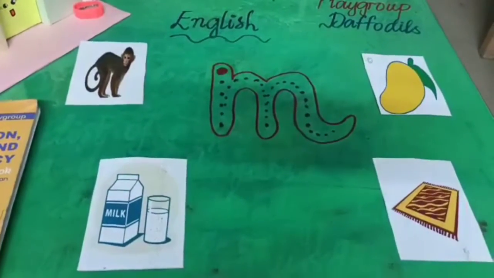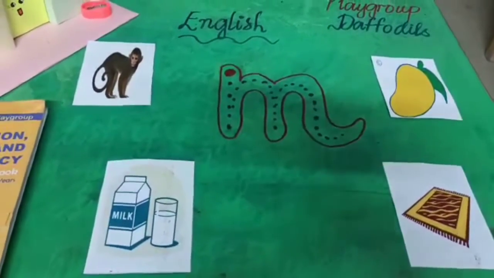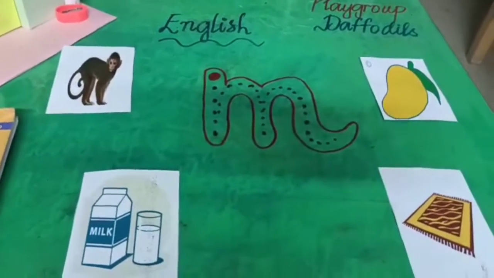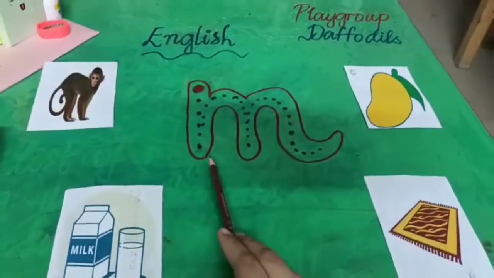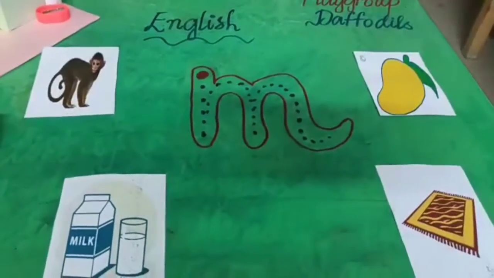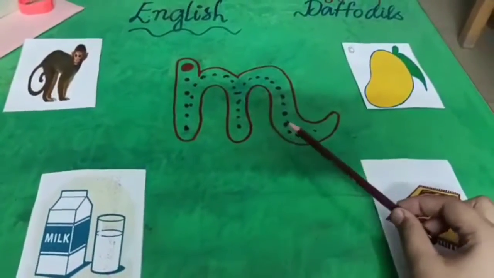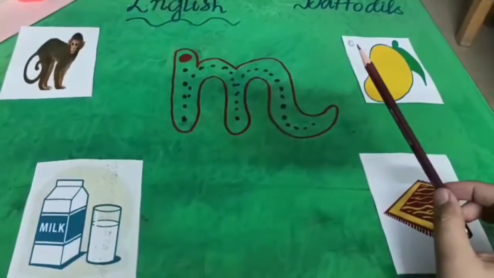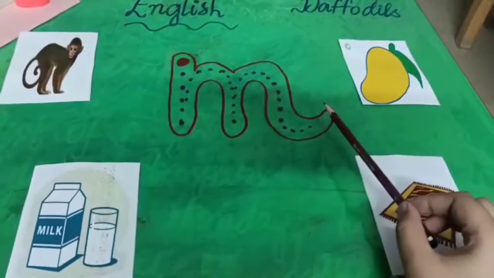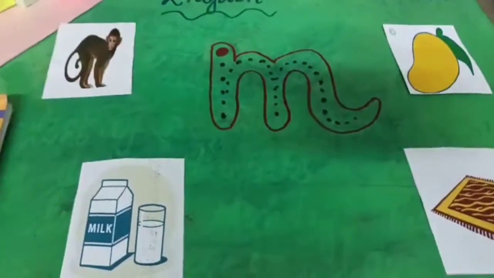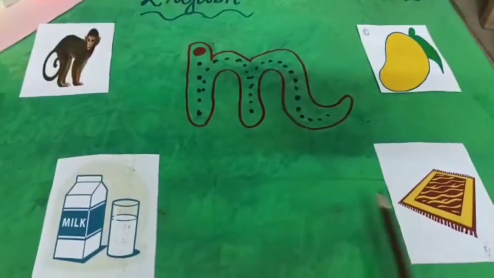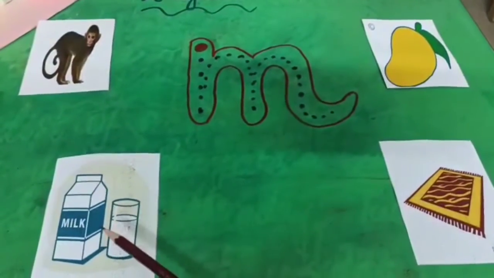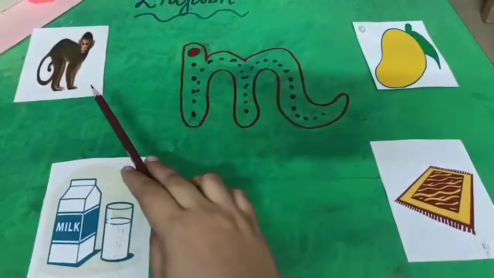So today we are studying English subject and there is a new letter and a new sound that we are going to learn today. Do you know what is this? What is the sound of this letter? Mango, mat, milk, monkey.